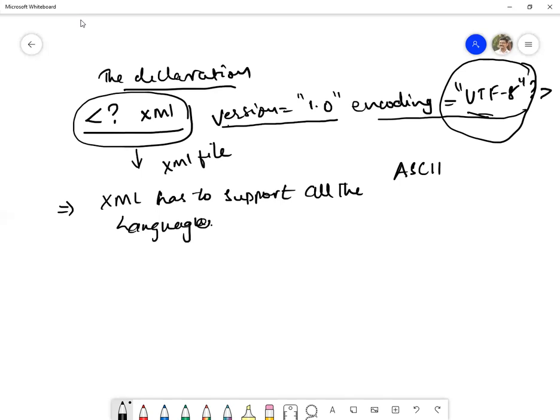So if you use Unicode, how many characters will be available here? Unicode means nearly 65,000, 2 power 16, 2 bytes long. Okay, so UTF-8 is there, UTF-16 is there. So a lot of versions are there.